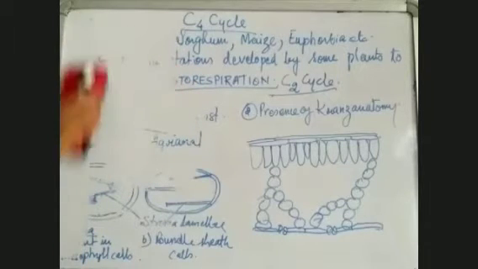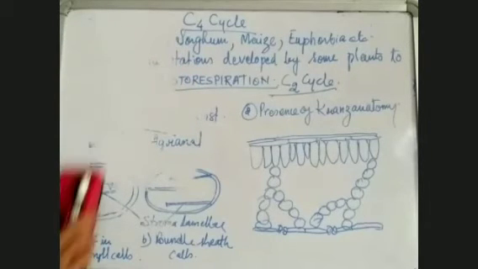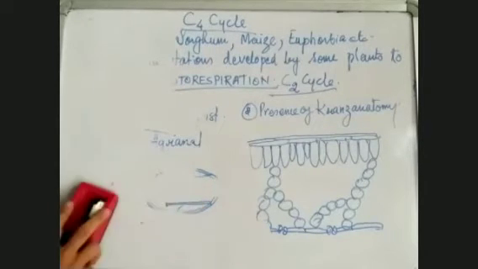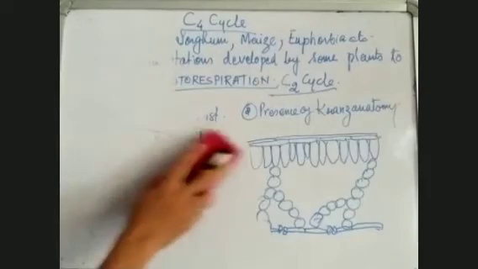So, today we will start with the last topic of the chapter, and that is ex-situ conservation.